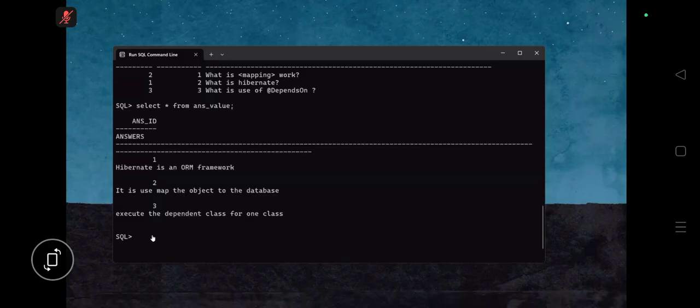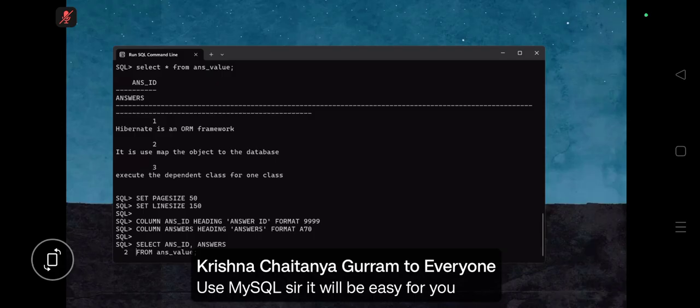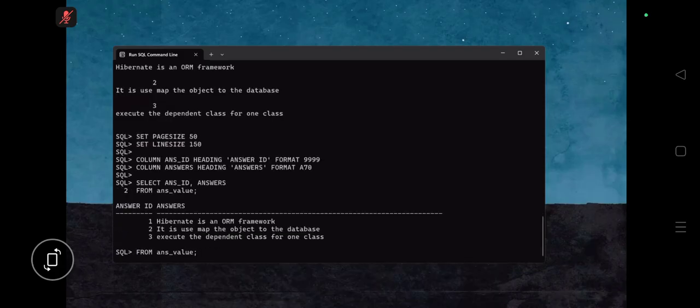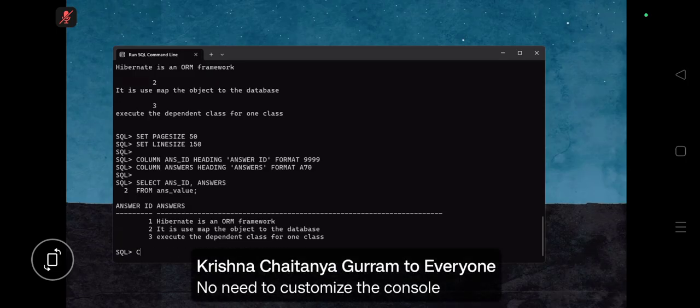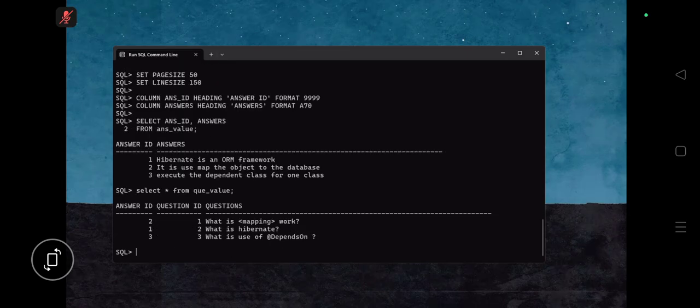Okay, let's Control Shift V, done. Let's see, guys. So select star from, let's write here. First of all, select star from, the final step, guys. Select star from question value. Question value is there. Everybody understand? Value is there. V small or capital, yaar? Small, right? Okay. Now select star from what is that? Answer value is there. Everybody understand? Answer value is there, right?